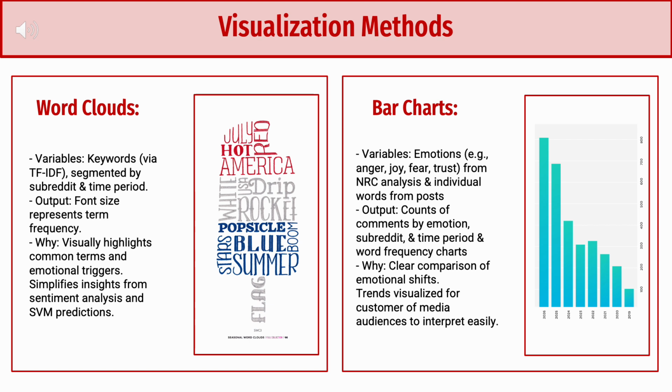And the reason we used this was because we were looking primarily at categorical variables, and we wanted a clear comparison of those variables and their emotional shifts over time. And we were looking to visualize these trends for our customer, the media audience, so that we can interpret those easily.